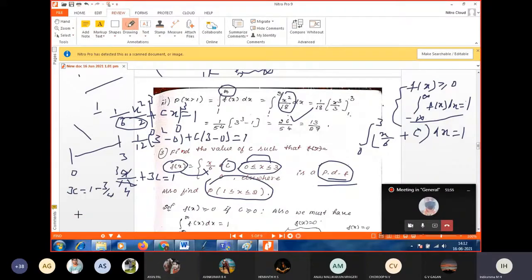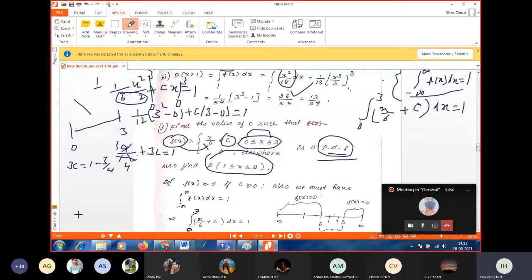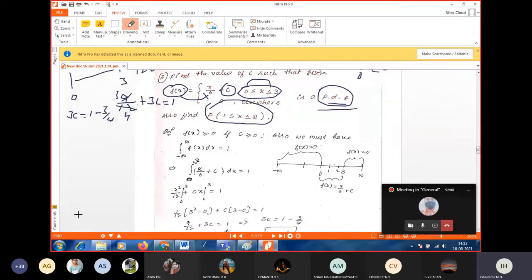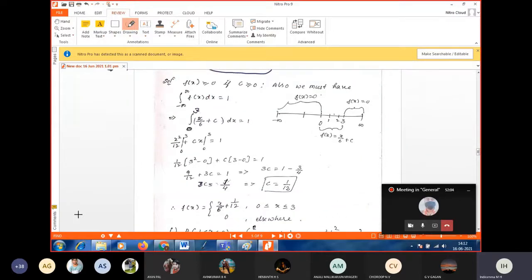Now substitute c equal to 1 by 12 in the given probability density function. So we obtain f of x equal to x by 6 plus 1 by 12 in the interval 0 to 3. Otherwise f of x takes the value 0.